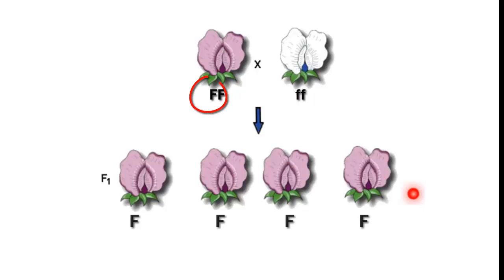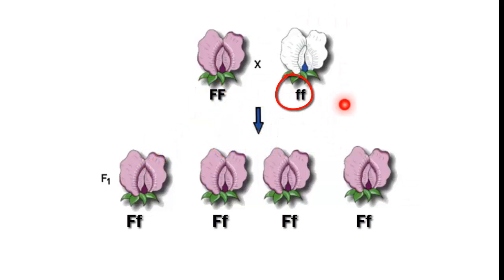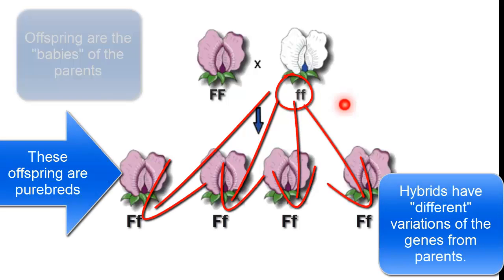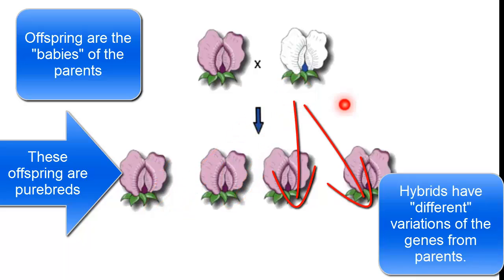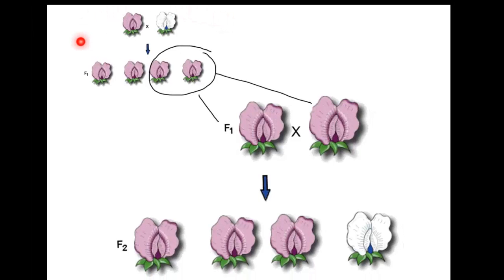They were all purple. And that got him to start thinking, what happened to the white pea plant? Why did none of the offspring, none of the baby plants that grew up, look like the white parent? And so this got him to start thinking about doing some more experimenting. So here's his second experiment. This right here is his first.